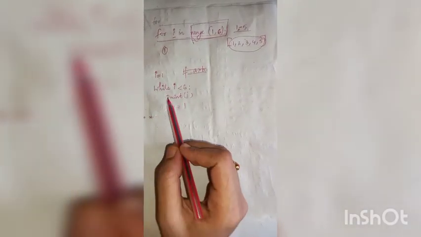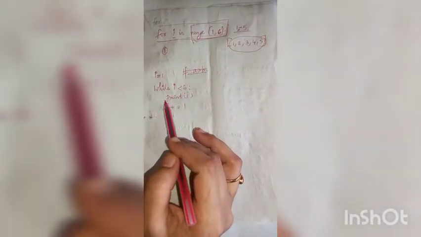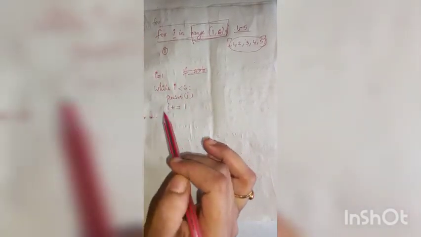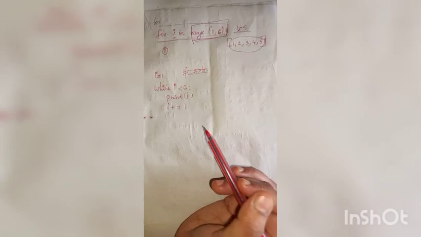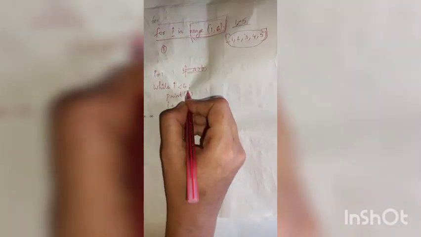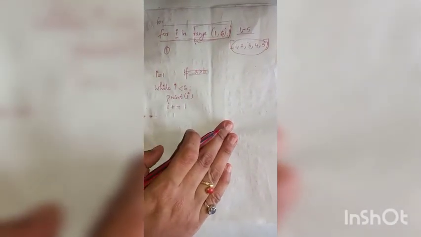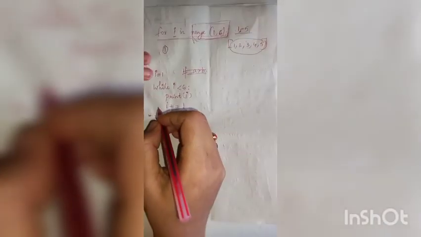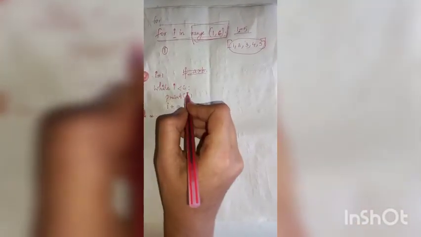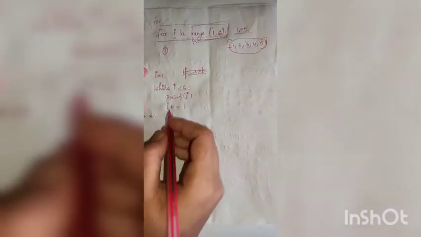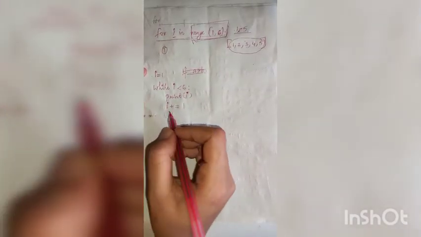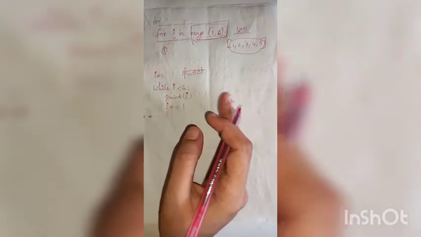So while iterating, all these statements are to be executed. So let us see how this while loop executes.